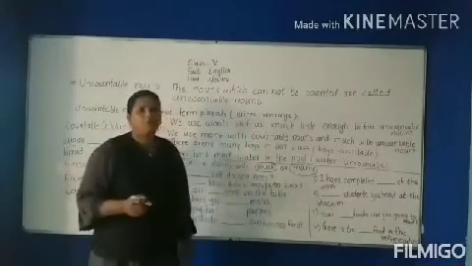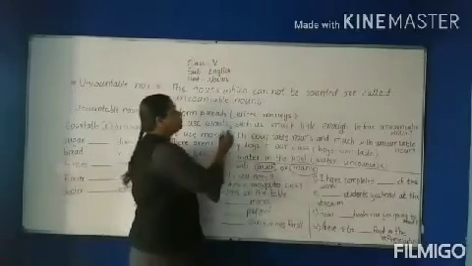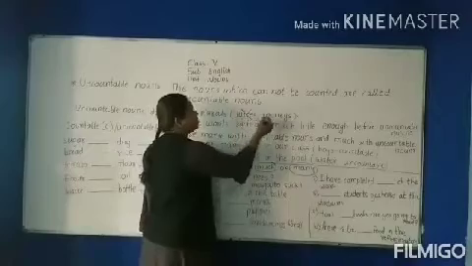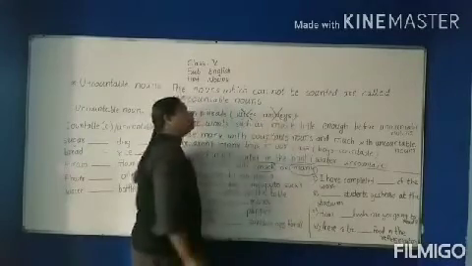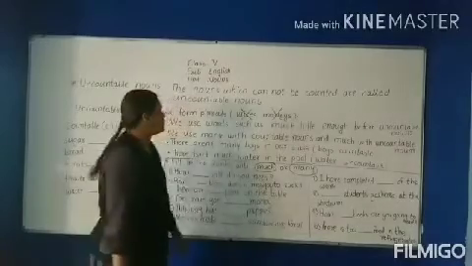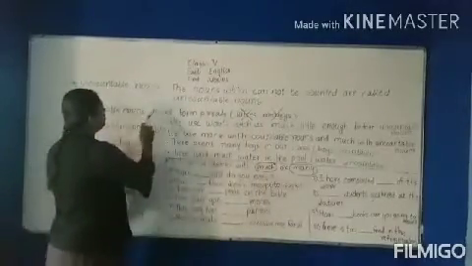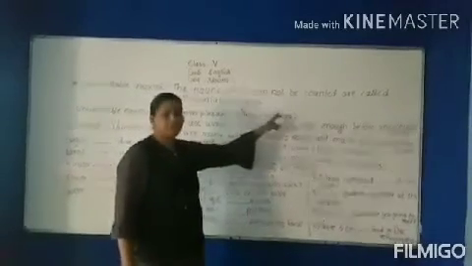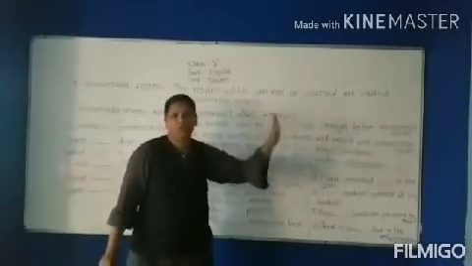In the uncountable nouns, the plural form of any noun cannot be made. Juice, juices, money, monies. No. So uncountable nouns do not form any plural, as we have seen here, juices or monies.